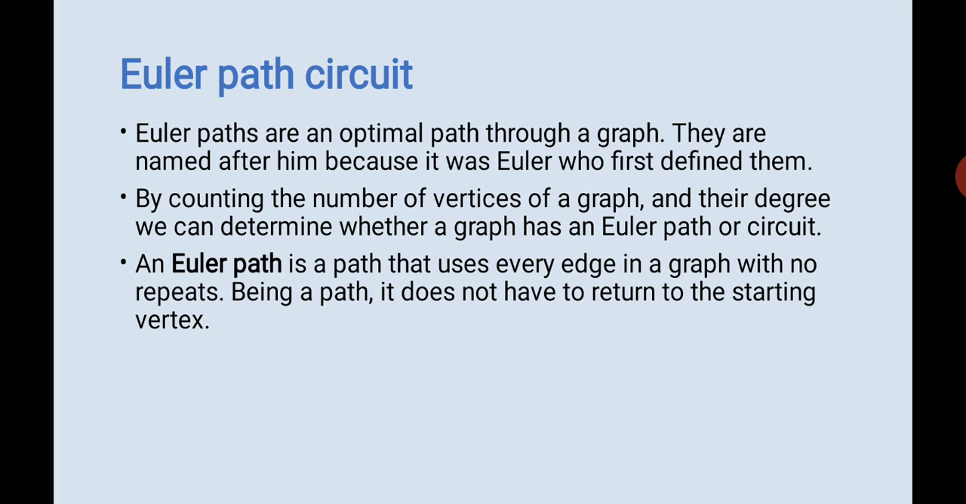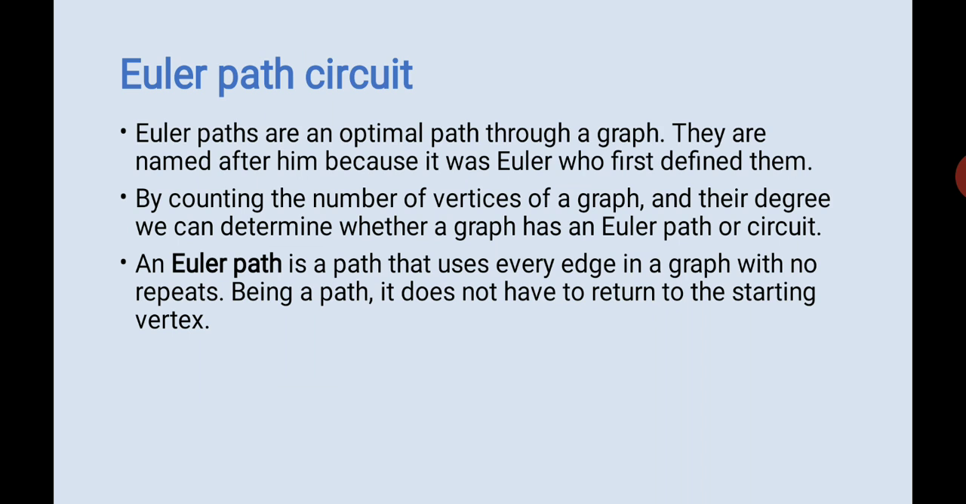Euler path circuit. Okay. See, Euler paths are an optimal path through a graph. They are named after him because it was Euler who first defined them. So it starts with the name of the scientist who actually defined them. By counting the number of vertices of a graph and their degree, we can determine whether a graph has a Euler path or a circuit.